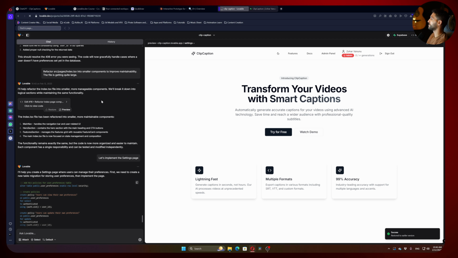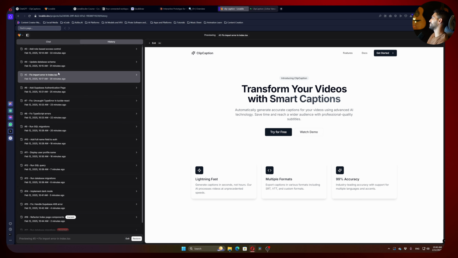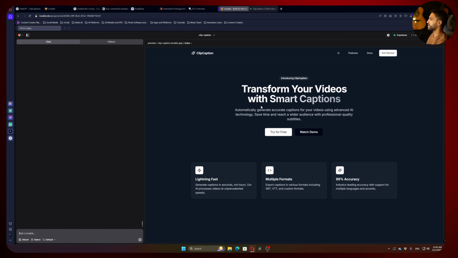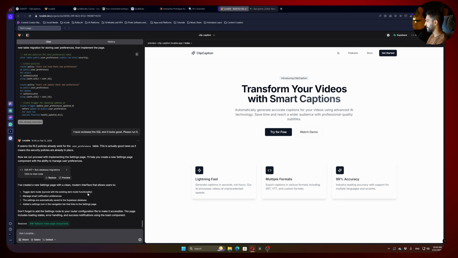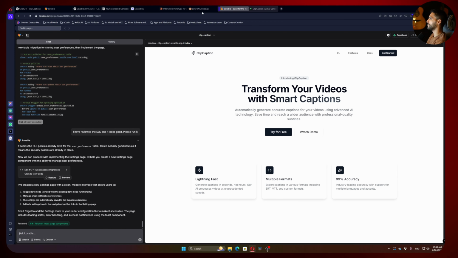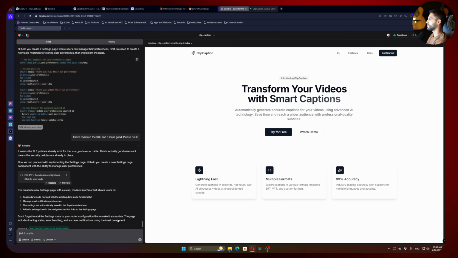You can also hit history here and really see the evolution of your app, okay? I can hit the fifth version and we'll see that nothing is here and we can move on, okay? And this is our current version. So let's get back. And I think it got confused. I think maybe it didn't understand what the settings page is anymore. Let's get back to our documentation, and in the UX UI design, we have exactly what we want in the settings page. So let's get back to Lovable and say, make new settings button and page.